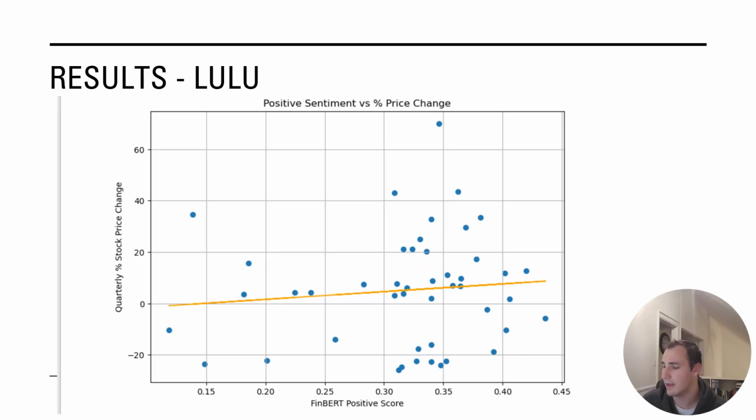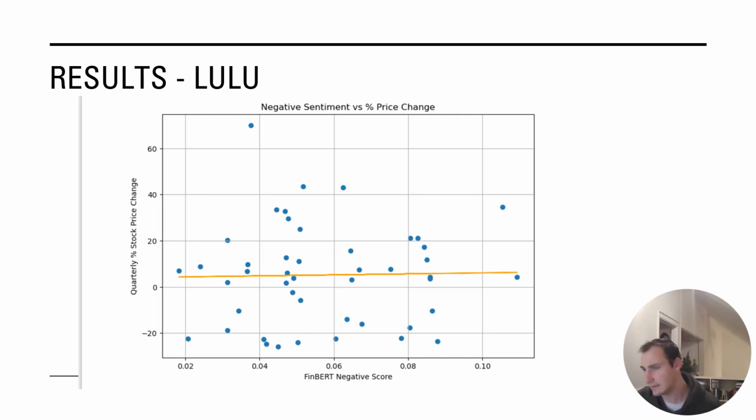But it's interesting with Lululemon, there really was a trend line: the more positive, it did indicate more of a price change, but really not by that much. You see a low positivity, and you're about at zero or a hold quarter over quarter, and then as it goes up to 0.44, which is a very high positive score, only about a 10% increase in stock price change. So that's really not that shocking at all.